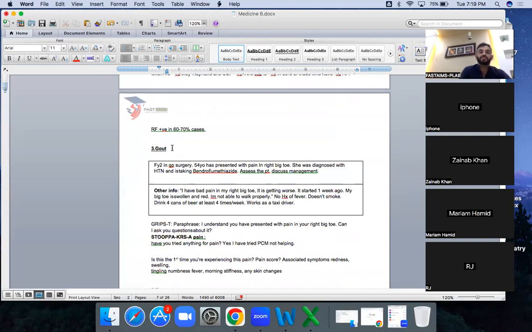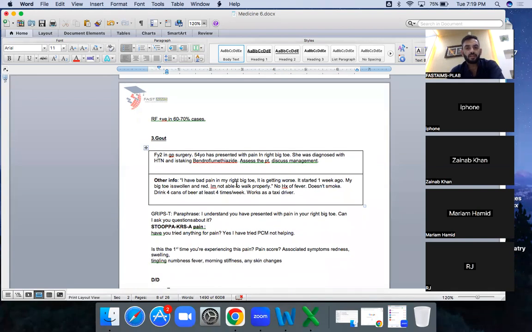The other scenario is the gout scenario. FY2 in the surgery presented. Actually, I have discussed this scenario with you as well, because I was making your approach towards it. You will see that the patient has been diagnosed with hypertension, taking bendroflumethiazide. Assess the patient and discuss the management.